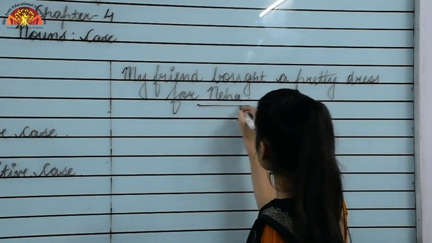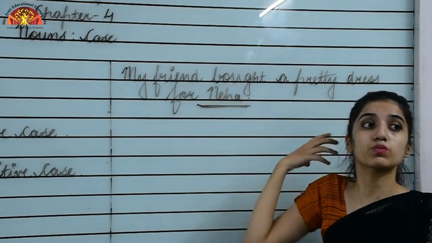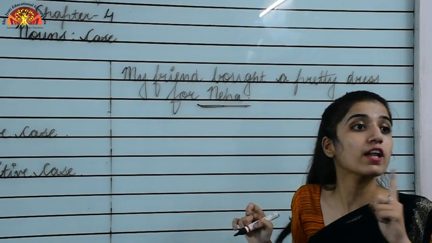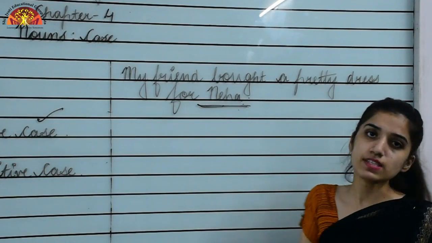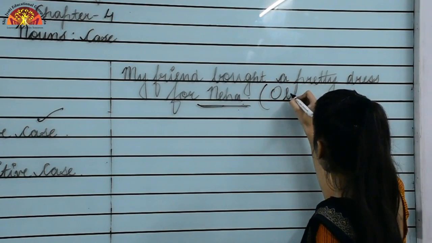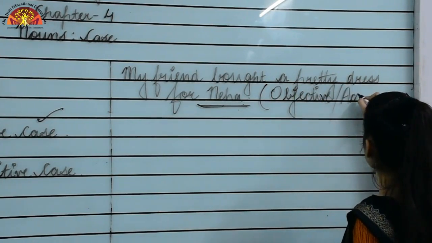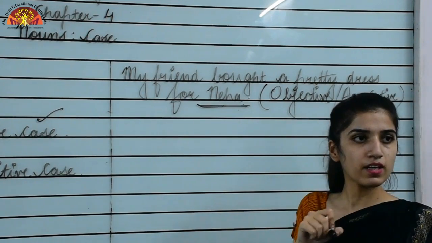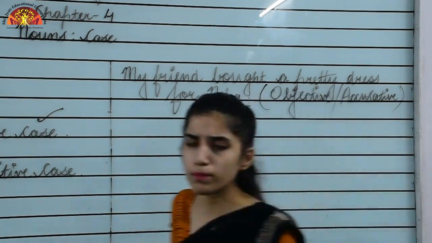Okay, so I am underlining Neha. Now you have to tell me that underlined noun represents which case. Okay, so the underlined noun is coming in the place of an object. That is why it would be of objective or accusative case. Now this represents what? I can write over here: objective or accusative case, right?